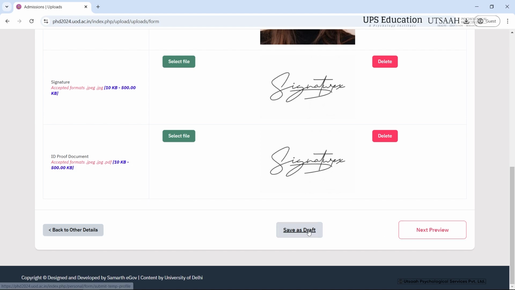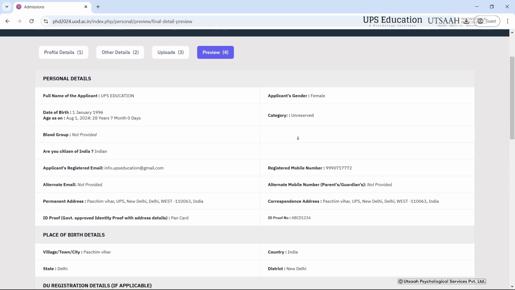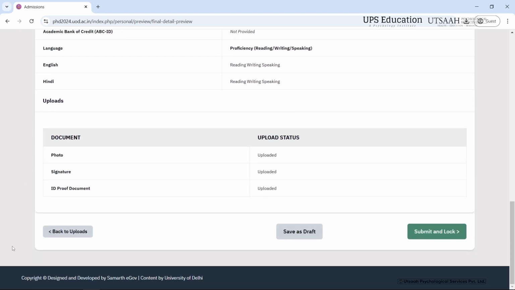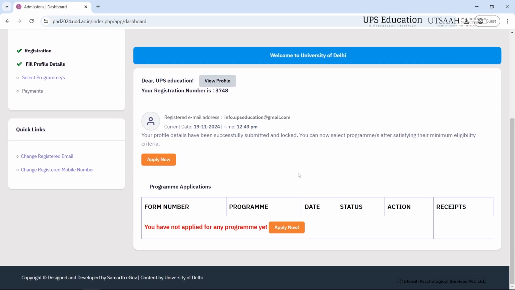Now I will just click on next preview, and then I will recheck all of the information that I have filled. Recheck it very carefully that you have filled all of the details, all of the necessary information correctly, and then I will click on submit and log. Okay, so now that I have completed registration and profile details process, I will now select program here. I will click on apply now,